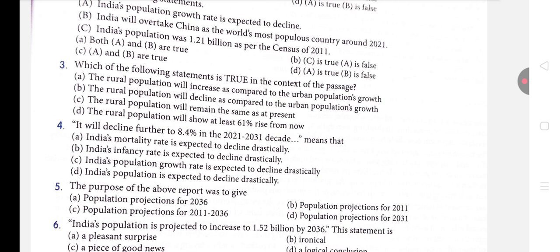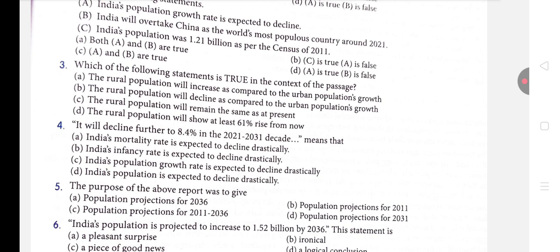See, the two options given to you, A and B, are absolutely wrong, because it is not talking about mortality rate. You know very well what mortality rate means. Infancy rate, you know very well what is infancy rate: how many infants are born in the country. If we talk in the ratio of thousand, it is basically a ratio, in that particular ratio, how many infants are born.